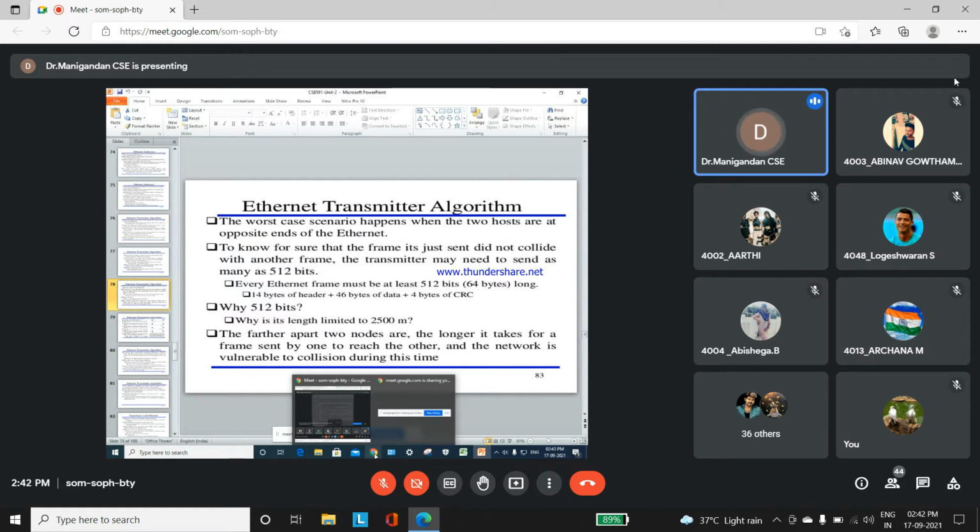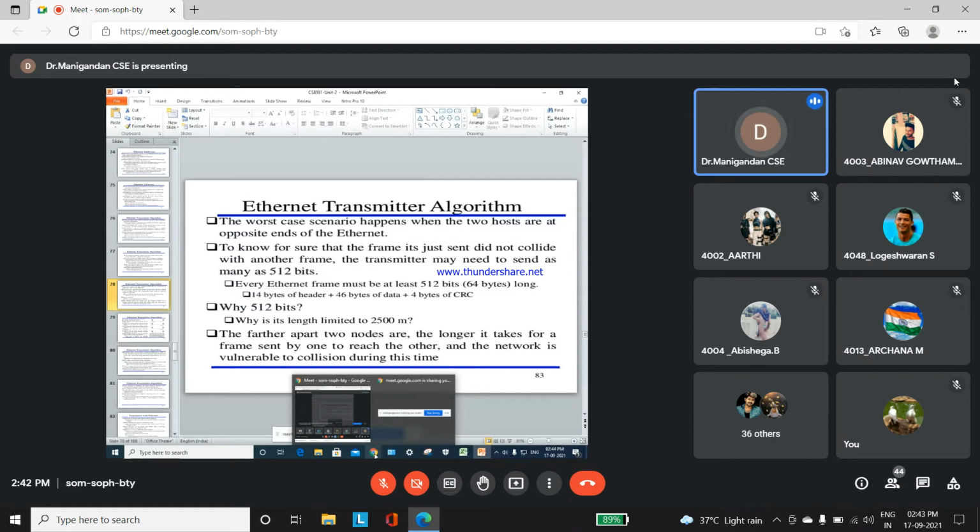A collision can occur at the time of transmission when two or more frames are sent at a time. If you are sending one frame at a time, no collision can occur. If you are transmitting two or more frames at a time and an opposite node is there, then a collision is able to occur.